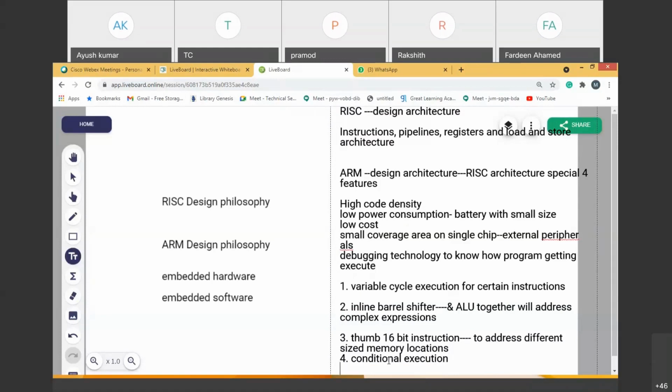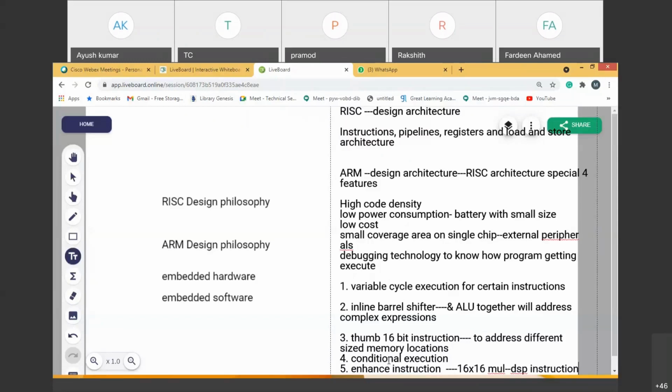Then what else do I have? An extra feature called the enhanced instruction set, the fifth one. What do you mean by this? It supports, for example, 16 cross 16 multiplication, which can be done easily with the DSP instruction set. So it adds extra instructions called the DSP instruction set. ARM is like this. That's it. Did you understand, Pramod?